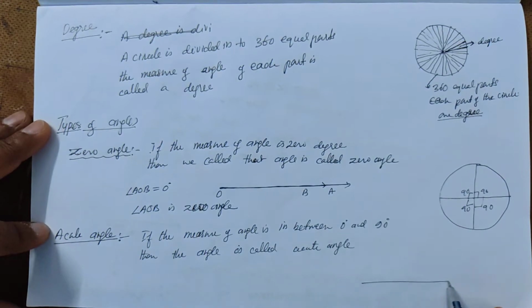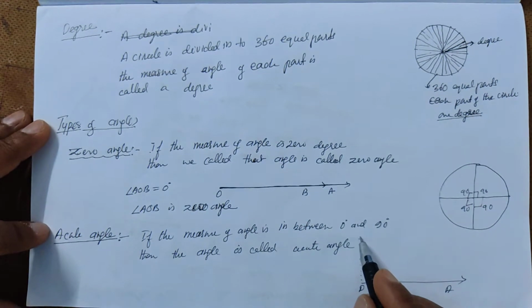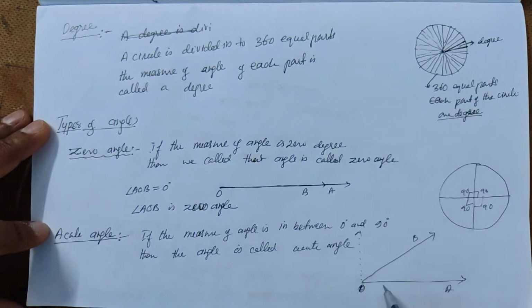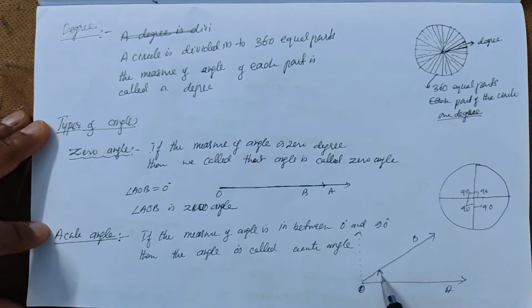So this is a ray OA, and let it be an imaginary line. So definitely this is 90 degrees, and this is another line OB. Now the angle between these two rays AOB is less than 90, and it is not 0, so it is more than 0. So let it be angle X degrees.